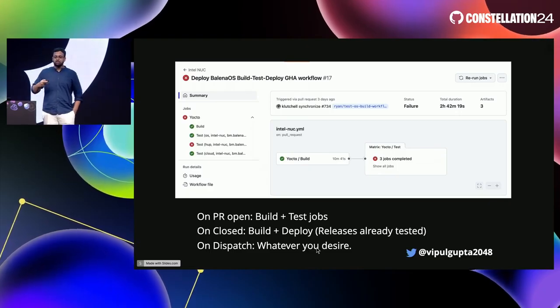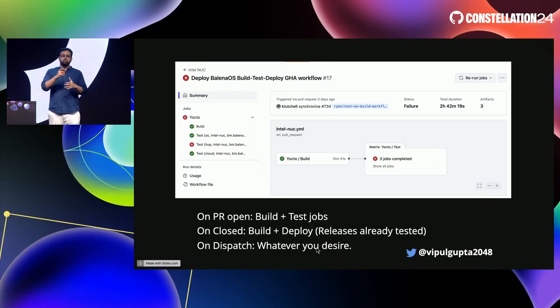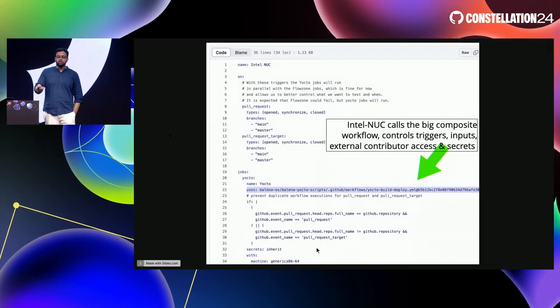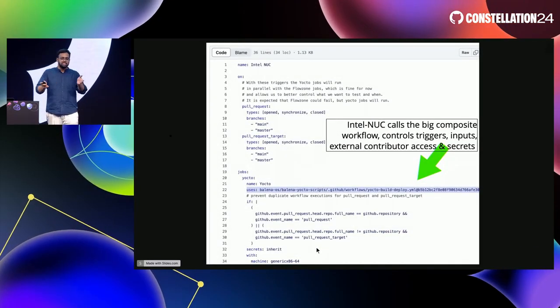These are some of the triggers that we have for building: on PR open, PR close, and dispatch. And this is how the caller workflow looks for one of the device types.